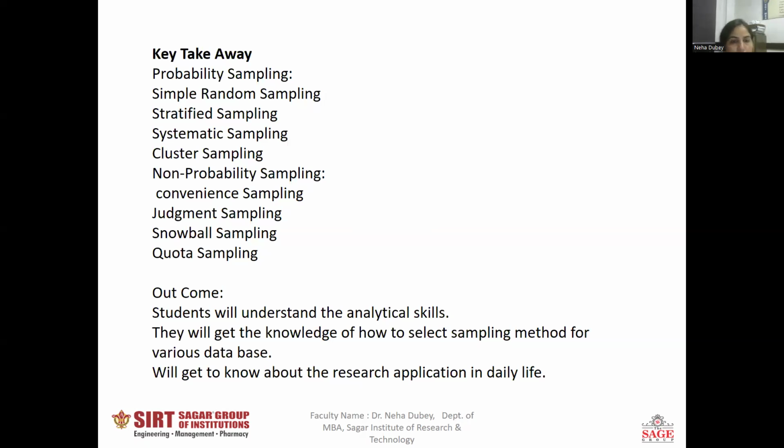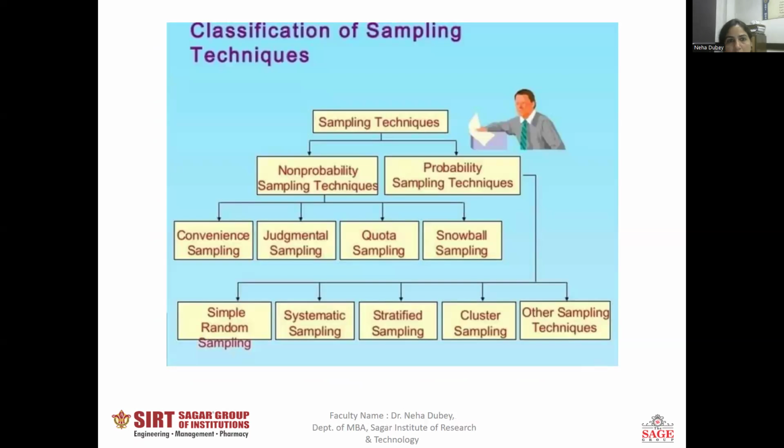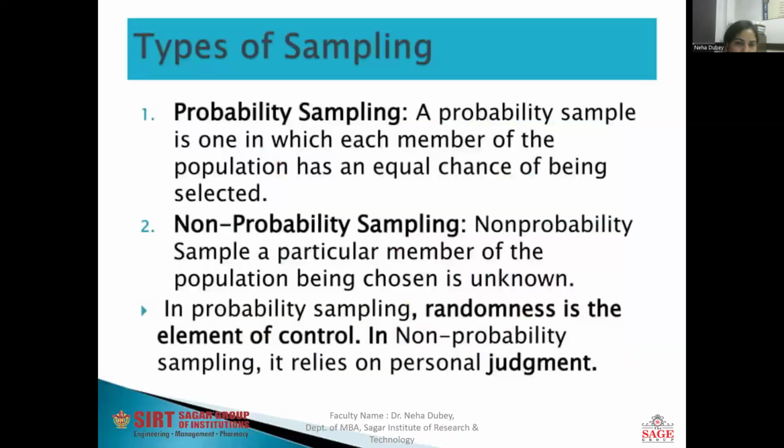Outcome: the students will be able to understand the analytical skills, and they will get the knowledge of how to select the sampling method for various data. So with this, we are starting with the classification techniques. Here is the classification chart, which shows that there are two major categories, that is, probability and non-probability sampling. And these are the certain types. One by one, we will discuss it.